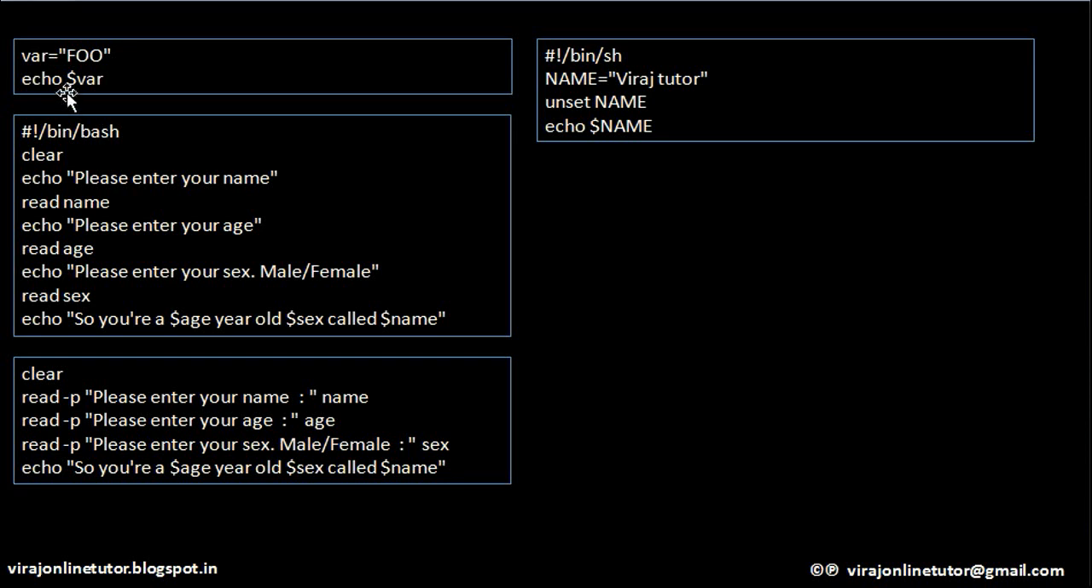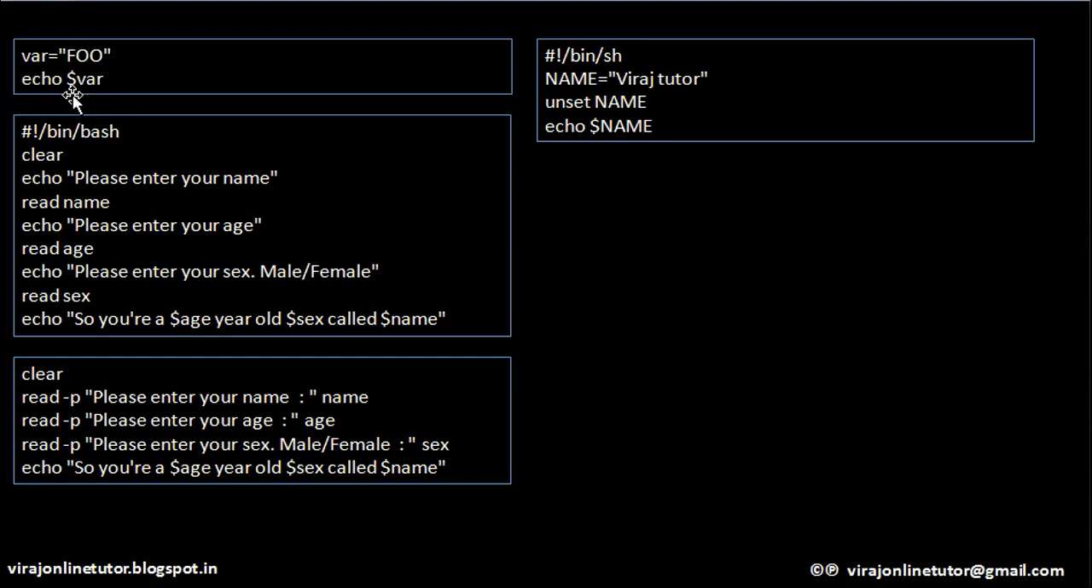So the first block that I have here, what am I doing here? I'm assigning a value called foo to this variable called var. Please remember that you cannot have spaces before equal to and after equal to sign. Please type it exactly the way I have given. We cannot have a space before and after this equal to sign. So var equal to foo means it will assign a value foo to a variable var. And how to access this variable var? To access this variable, you have to use a $ sign.